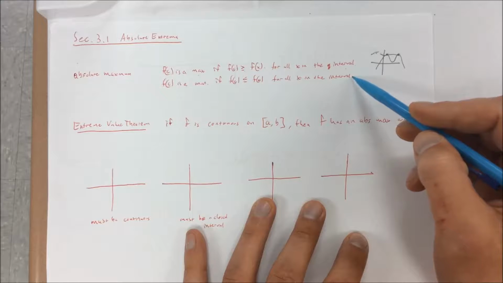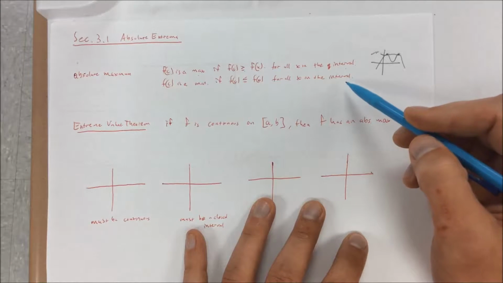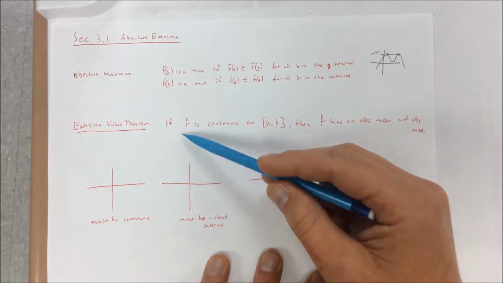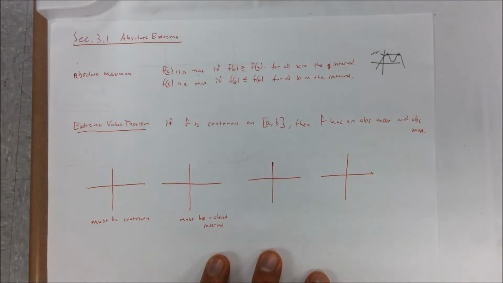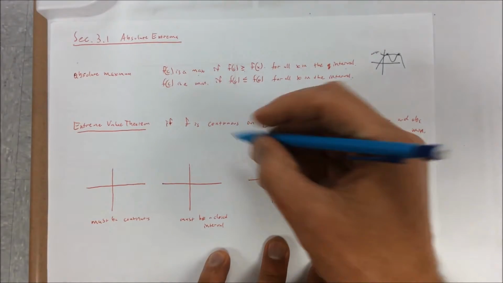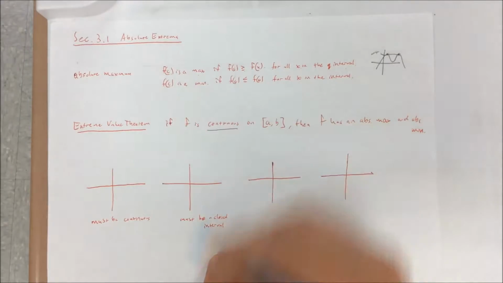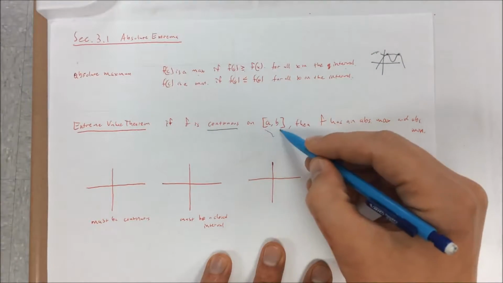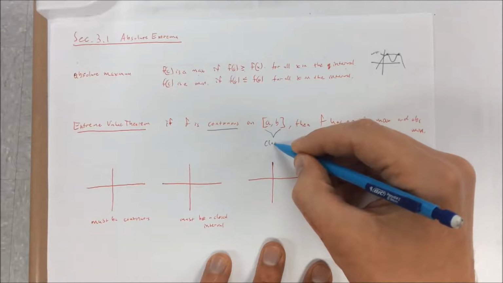Now this does not specify whether it's an open interval or a closed interval. However, here's what the extreme value theorem says. If f is continuous on the closed interval from a to b, then f has an absolute maximum and an absolute minimum. Here's the key things here: the function's got to be continuous and the interval closed.